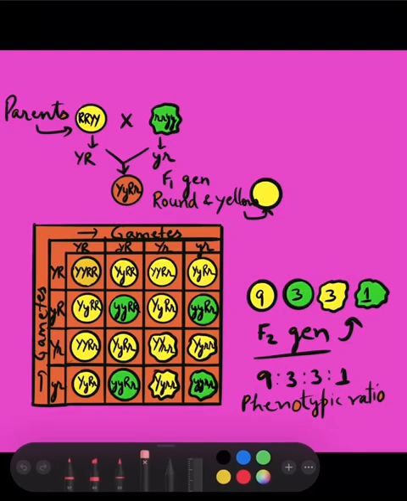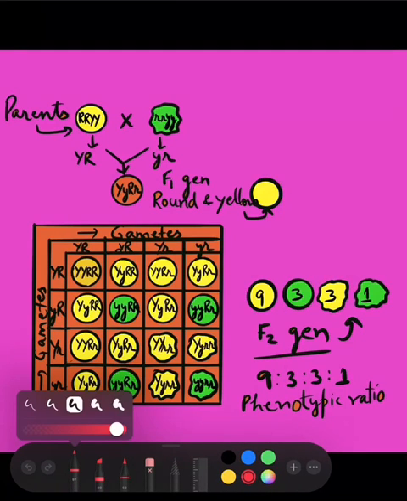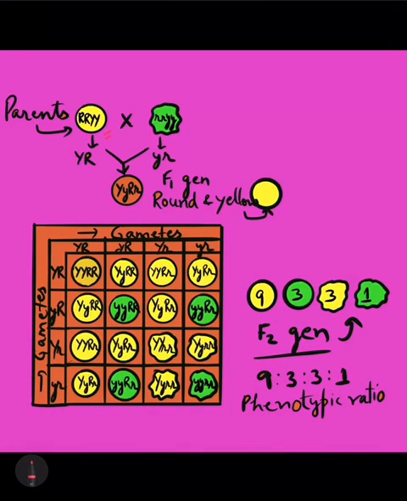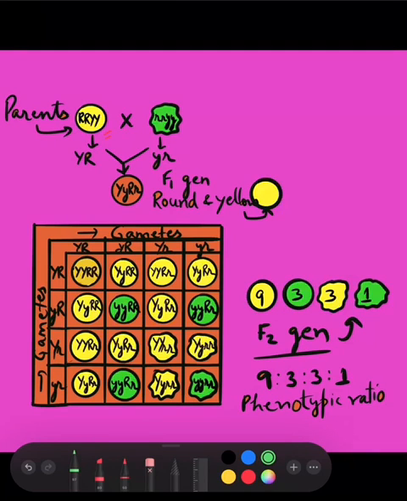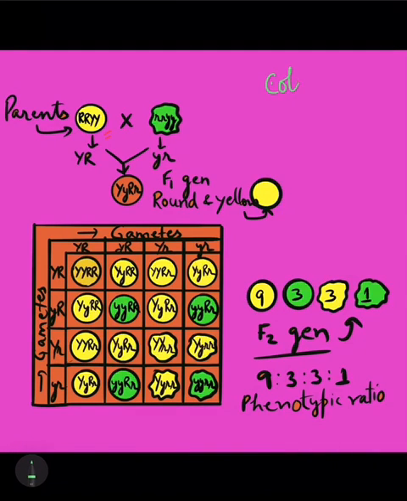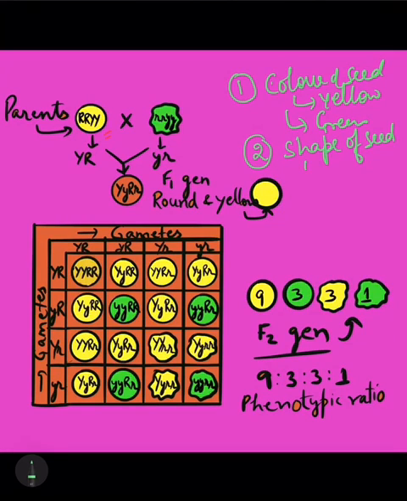And in that dihybrid cross, he took two characteristics. One of them was the color of the seed, which was of two types. One was yellow in color and the other was green in color. This was the first characteristic which he took. The other characteristic which he took was the shape of the seed, and the shape of the seed was again of two types. One was round, and in the other case the shape was wrinkled.